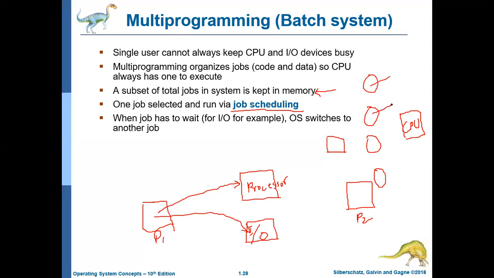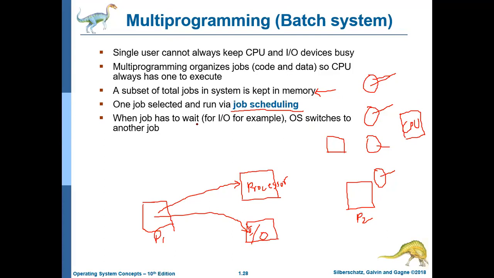And the next 15 milliseconds, this process is going to run. Next 30 milliseconds, this process is going to run. Then again, this process will be running. So you have to make a schedule from these processes, how you are going to allocate the CPU to each of them. That will be called job scheduling. Scheduling means you are going to schedule every task according to the time slots. Job means process.